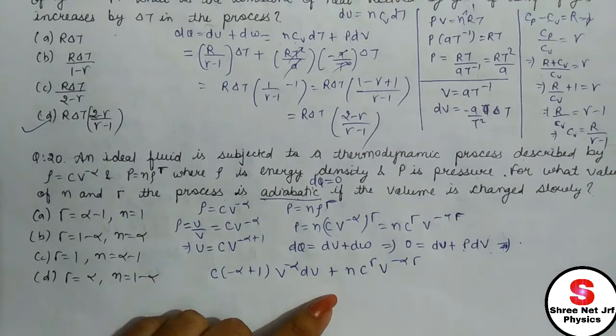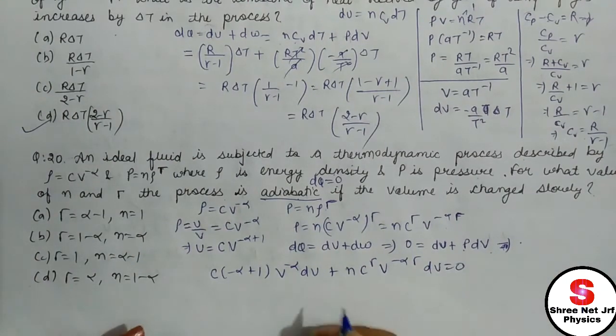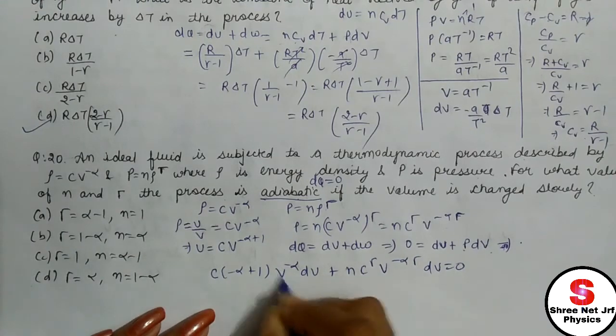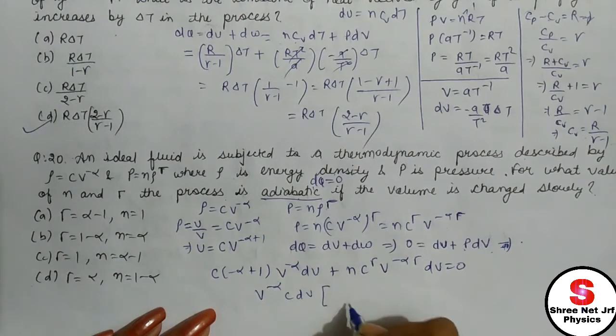This equals 0. Just take common. V to the power minus alpha can be taken out, C and dV can be taken out. So what remains inside?